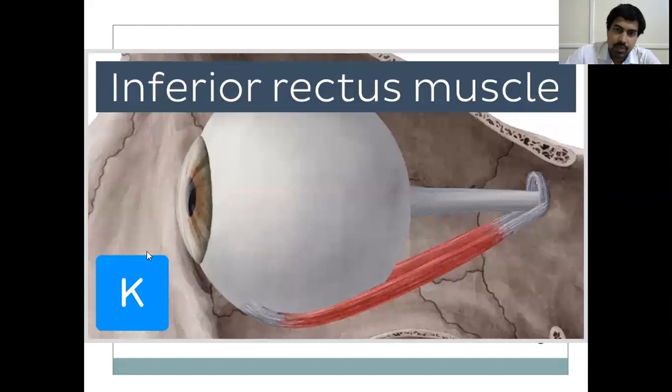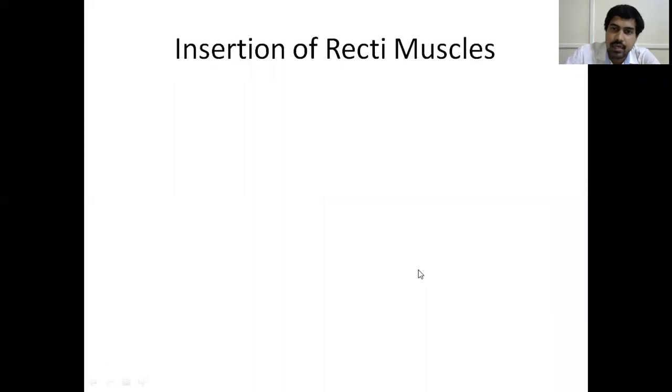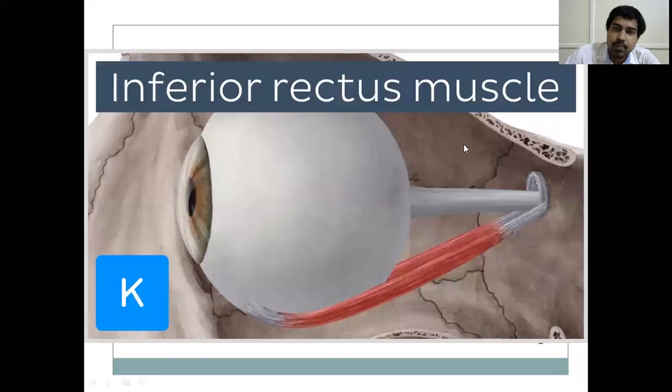Okay, so for example, you see here all the other muscles I have removed. I have just kept the inferior rectus muscle for your understanding's sake. So this white one is the optic nerve. This is the eyeball. This is the optic nerve. Surrounding this optic nerve, there is a white colored ring. So this is the tendinous ring. From this, on the inferior aspect, the inferior rectus muscle arises. Similarly, from the superior part, superior rectus, laterally lateral rectus, and medially medial rectus muscle arises. So all these pictures have been taken from various textbooks and also from Google.